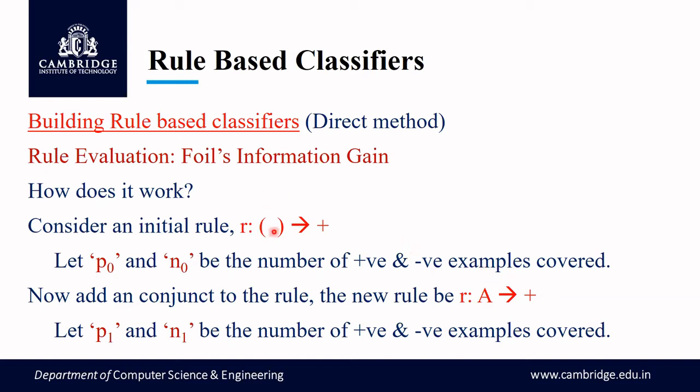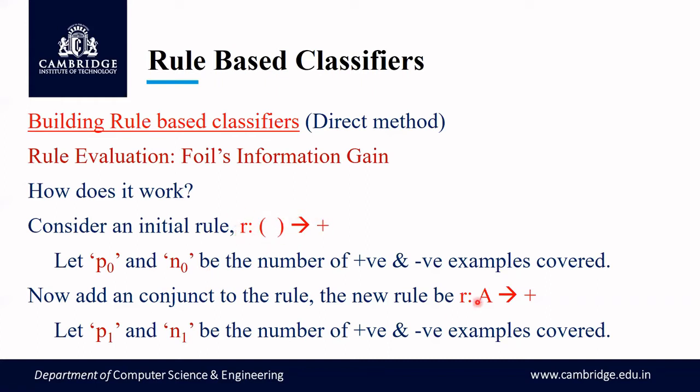Now, students, if you remember, when we have an empty antecedent here, what does it mean? It means it will consider all the records present in the training set. All the records present in the training set, correct? Empty antecedent means it can be anything. Since they have not mentioned, we can put anything here. So with respect to that, P naught and N naught are nothing but the number of positive examples in the given training set and the number of negative examples in the given training set, which is N naught. That is because I am having an empty antecedent here.